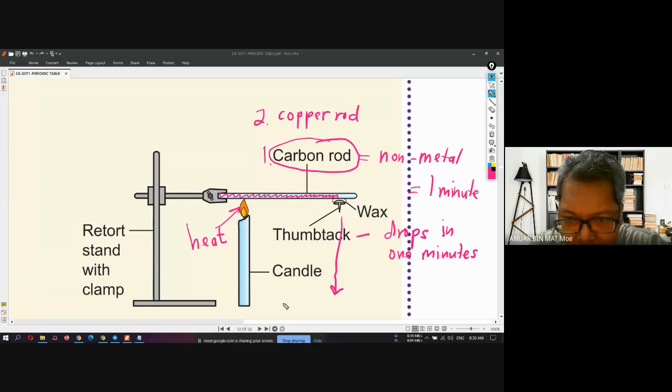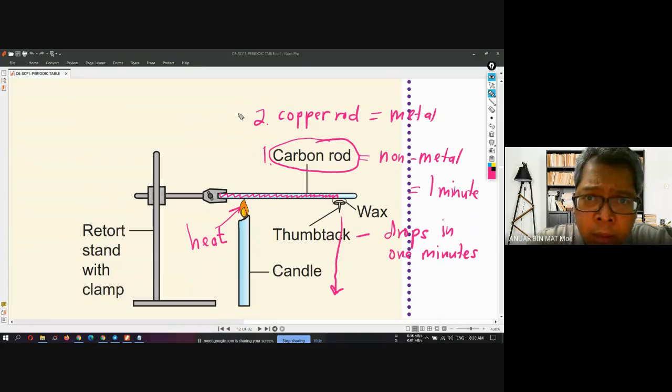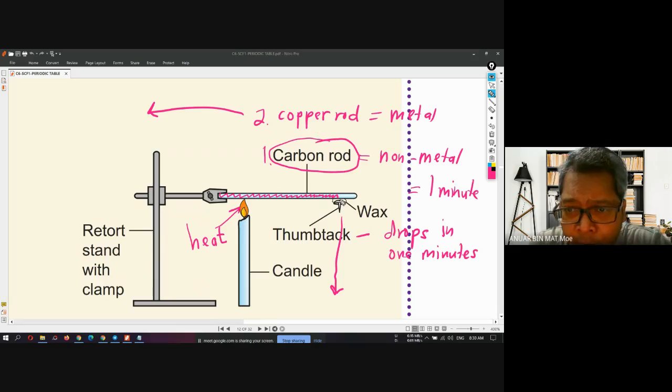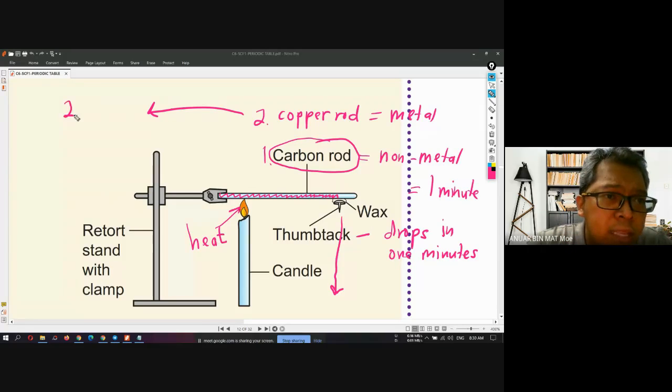Same setting: same heat, same wax, same thumbtack. And what I find out is, copper rod is metal, and the thumbtack will drop in 20 seconds.